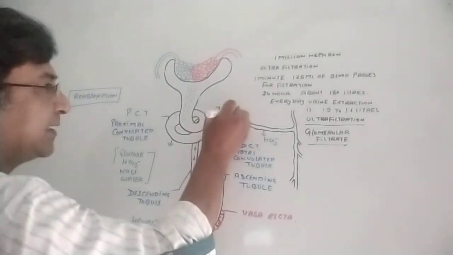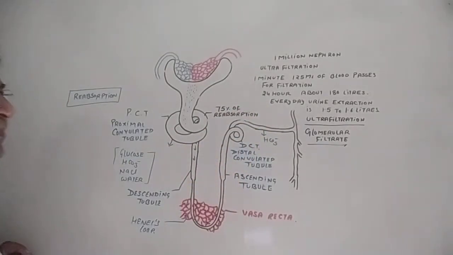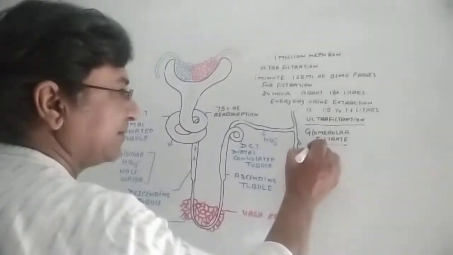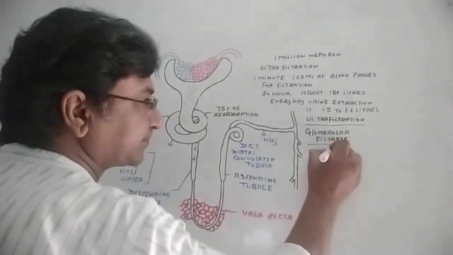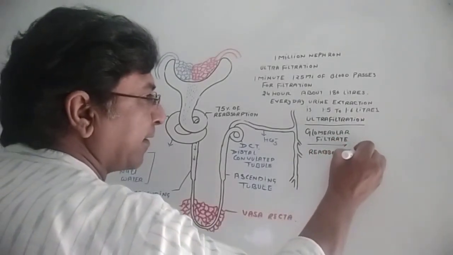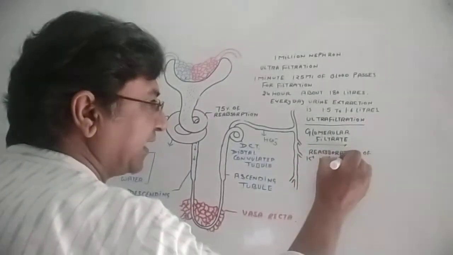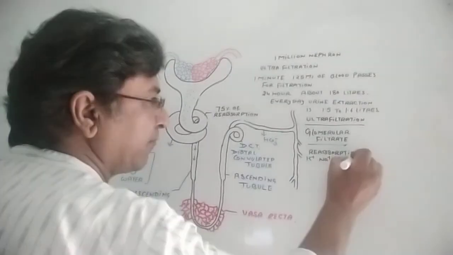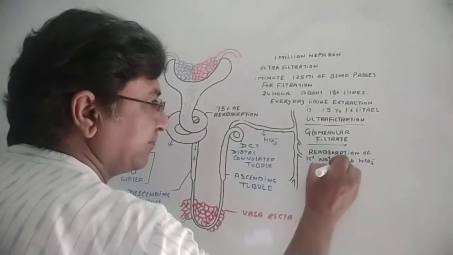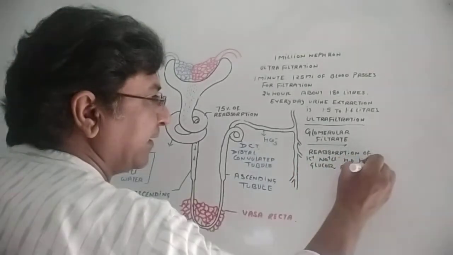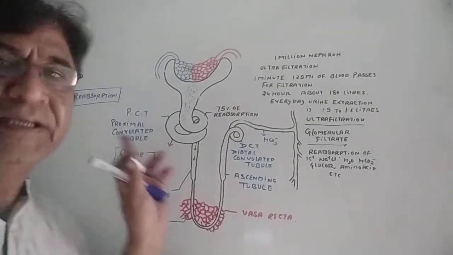So if a question comes, where does the maximum reabsorption take place? That is the PCT. Remember also what things are being reabsorbed: potassium ions, sodium ions, chlorine ions, water, and then bicarbonate ions, glucose, amino acids, etc. The maximum reabsorption of all of these takes place in the PCT.